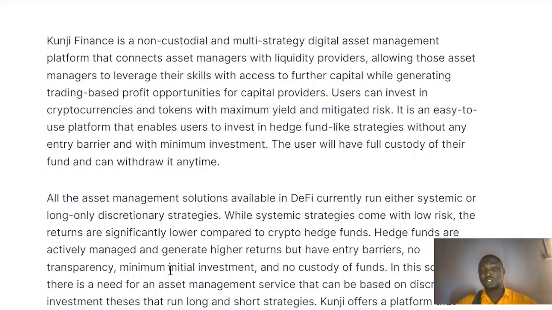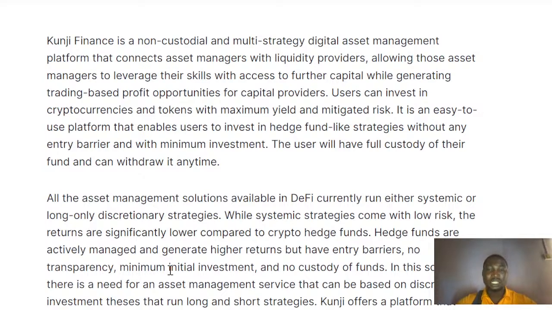Users can invest cryptocurrency and tokens with maximum yield and mitigated risks. It is an easy-to-use platform that enables users to invest in yield funds and strategies without any kind of entry barrier.